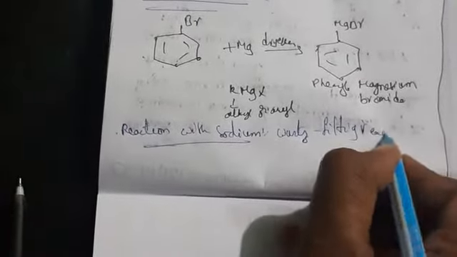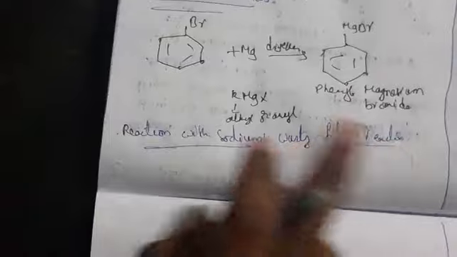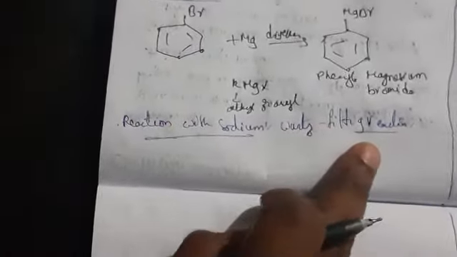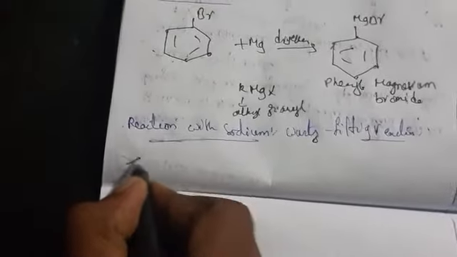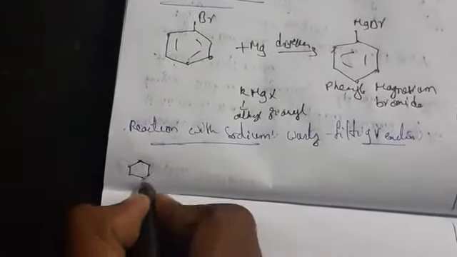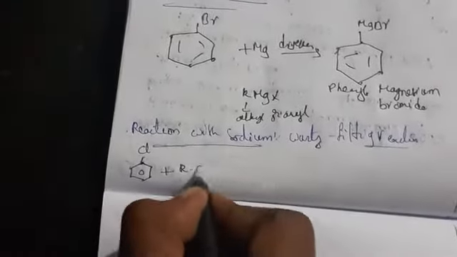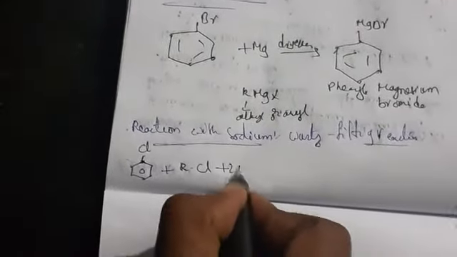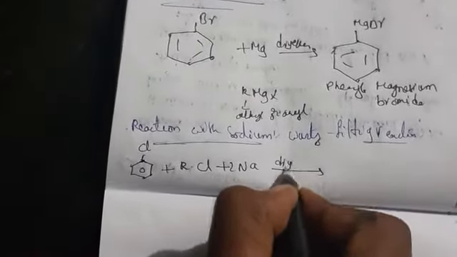So this is the Wurtz-Fittig reaction. Why? Because Wurtz-Fittig reaction means, whenever you are adding an alkyl halide and an aryl halide, in the presence of sodium and dry ether, it will give alkanes. So I have been taking here alkyl halide and aryl halide in the presence of 2Na, dry ether.